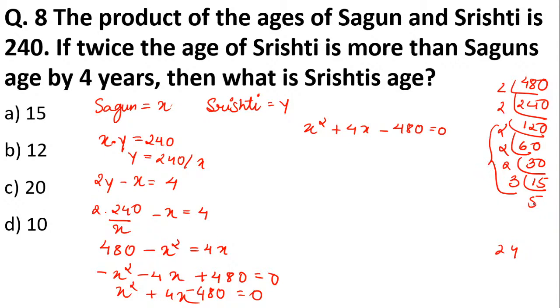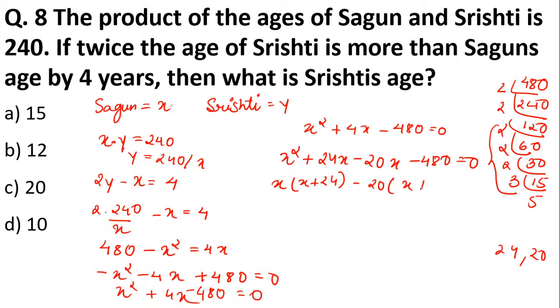And what others are remaining? 5 into 2 is 10, 10 into 2 is 20. So these two numbers, if you subtract them, you'll get 4. So x square plus 24x minus 20x minus 480 is equal to 0. Now I'll take x common. x plus 24 minus 20 I'll take common. x plus 24 you will get equal to 0.